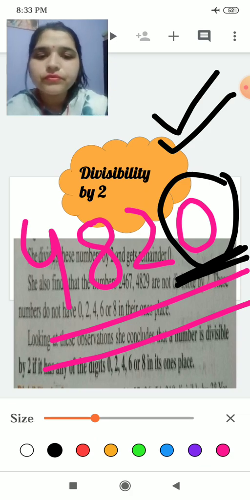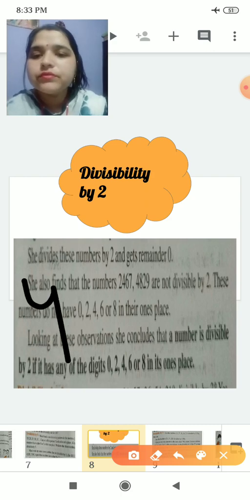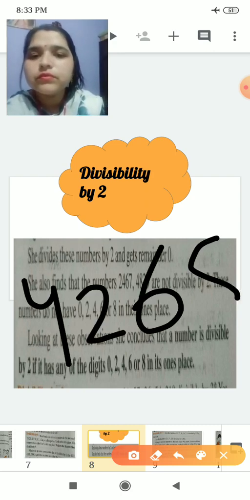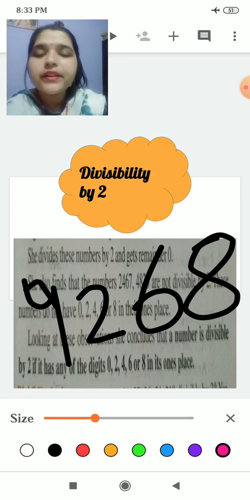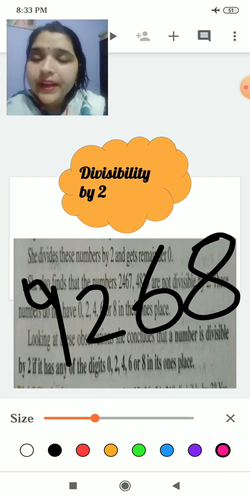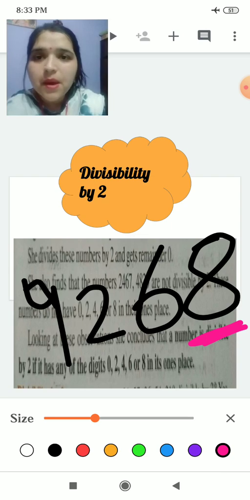Now if I have this number, 9268, you have to find the divisibility by 2. What will you do? You will write that it holds for the divisibility of 2 as its ones place contains 8, so it will be divisible by 2.